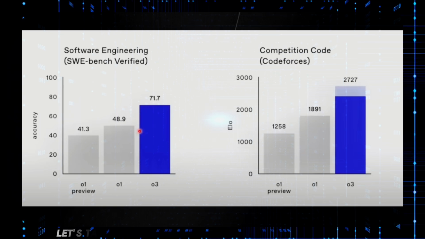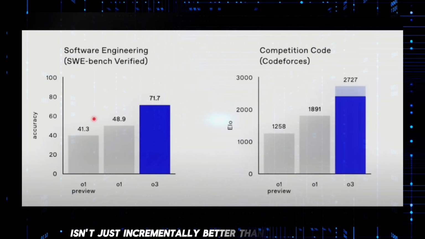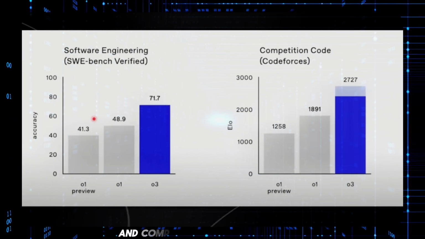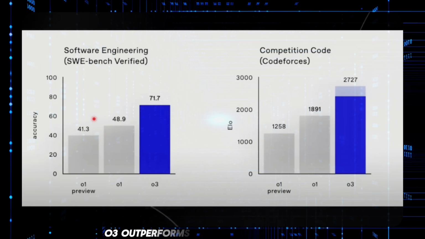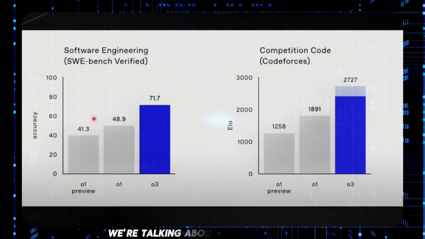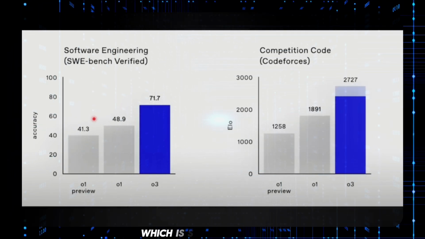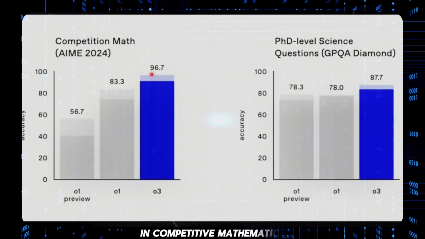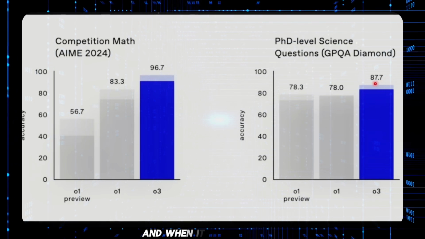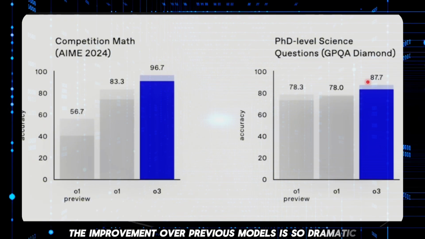First off, let's talk about those jaw-dropping performance metrics. O3 isn't just incrementally better than its predecessors, it's rewriting the record books. In software engineering and competitive coding challenges, O3 outperforms the previous best model, O1, by more than 20%. We're talking about a system that can outcode 99.8% of human programmers, which is simply staggering. In competitive mathematics, O3 achieves a 96.7% accuracy rate. And when it comes to PhD-level science questions, the improvement over previous models is so dramatic, it's almost hard to believe.